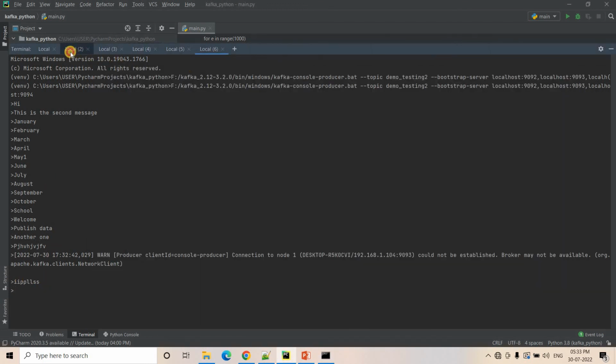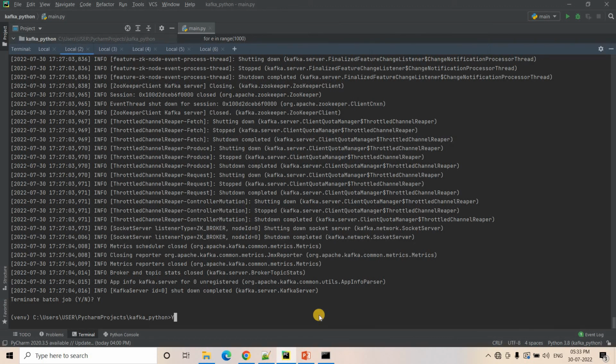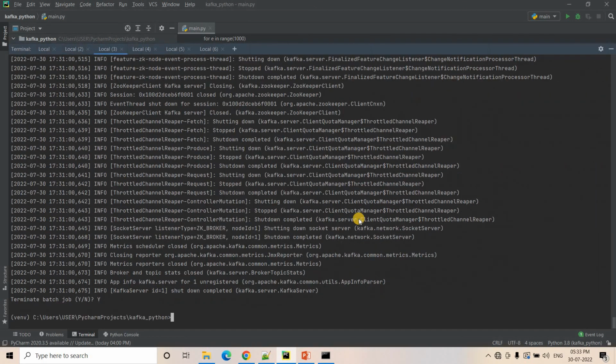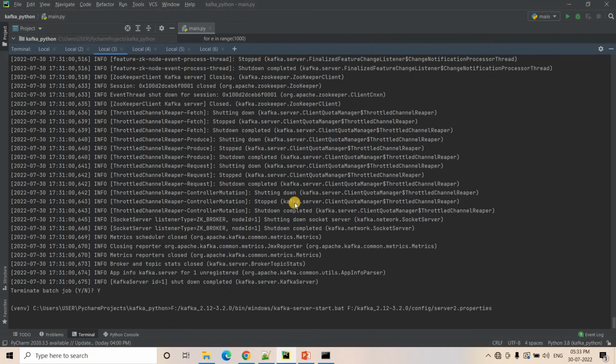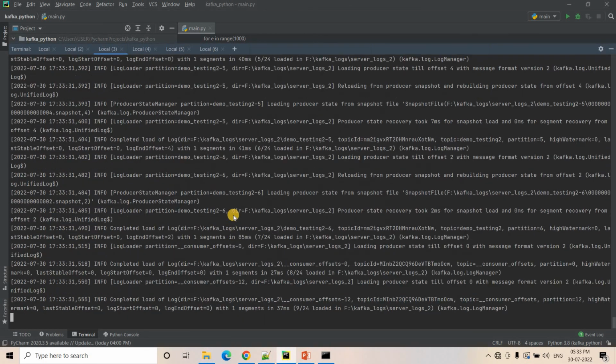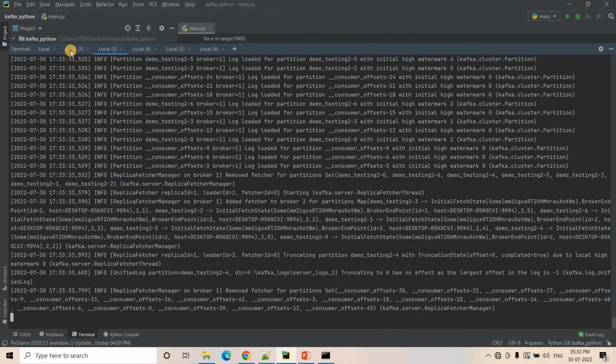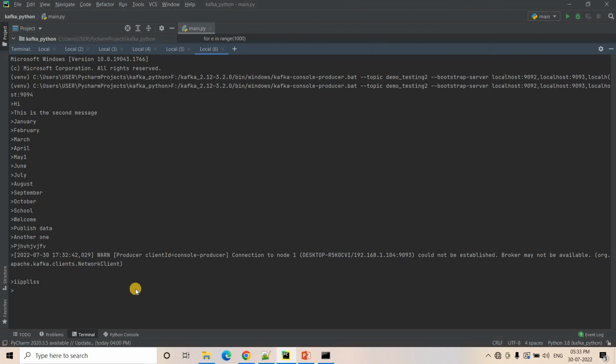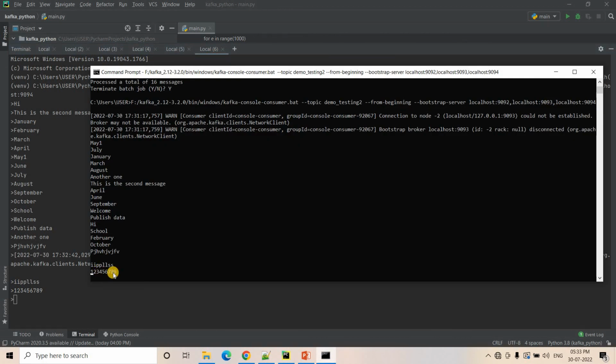Now let's bring all the servers that were down back up and running. So here I will start my first server, and here I will start my second server again. They are going to take some time to start, and now both are started. Now the producer and consumer are working just as before. If I publish messages like 1 2 3 4 5 6 7 8 9, you will see the messages coming. There is no impact on the producer and consumer side. The only thing is that now all the servers are up and running.